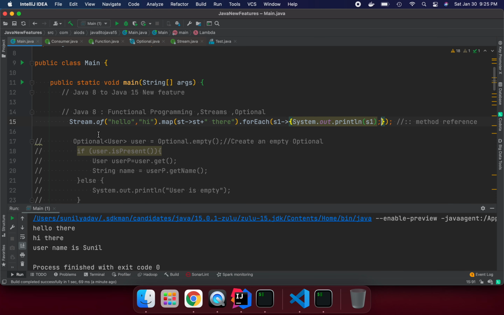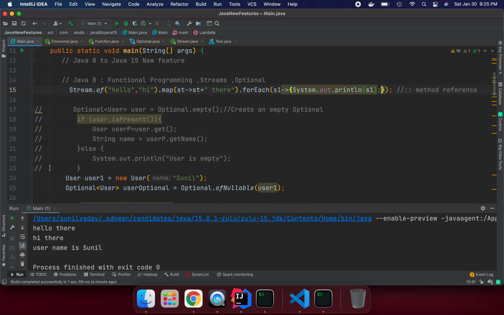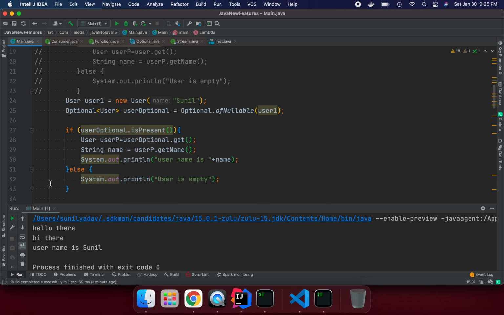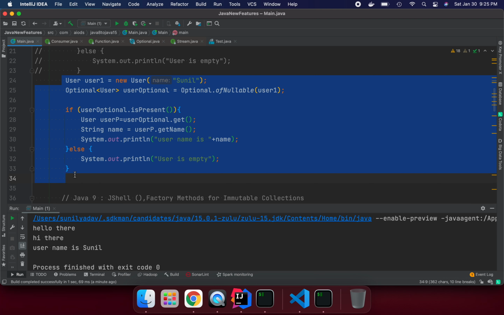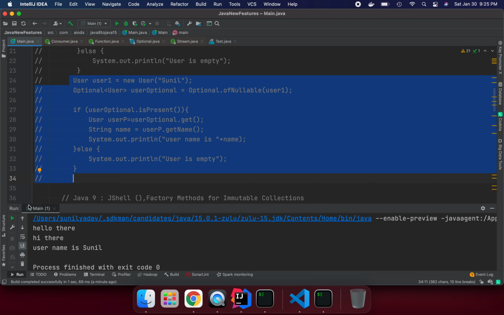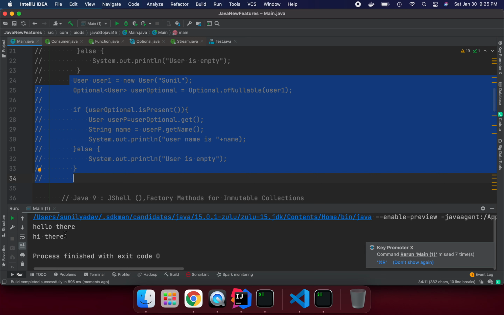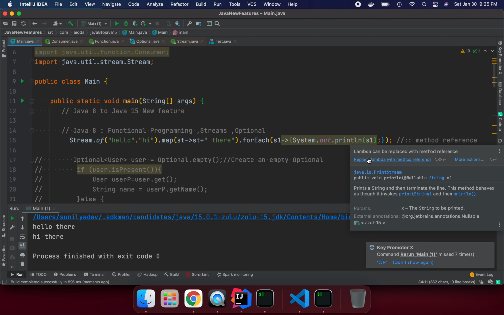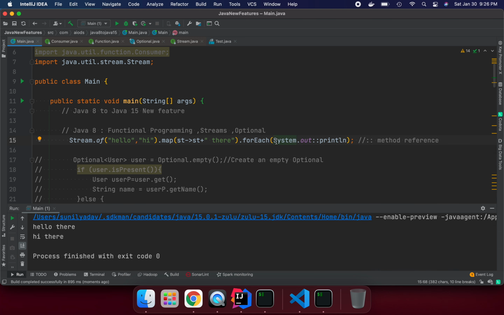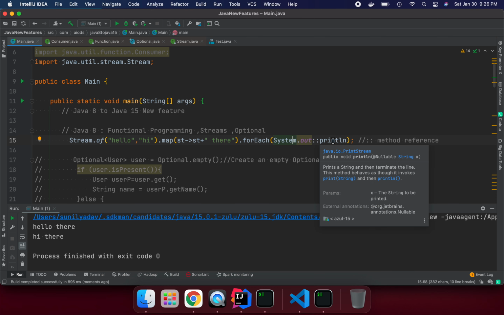Let me comment this part and run it again. I'm getting the same data, right? But it's better if we use the functional interface. So we can say replace lambda with method reference. Now we don't need so much ceremony here, right?